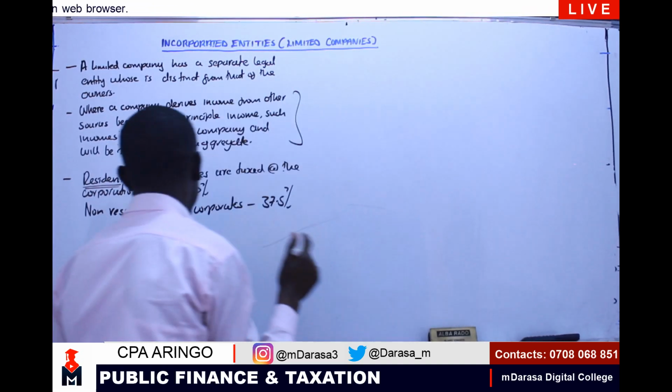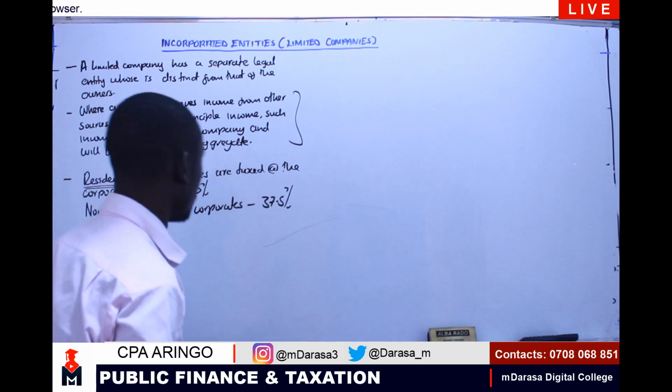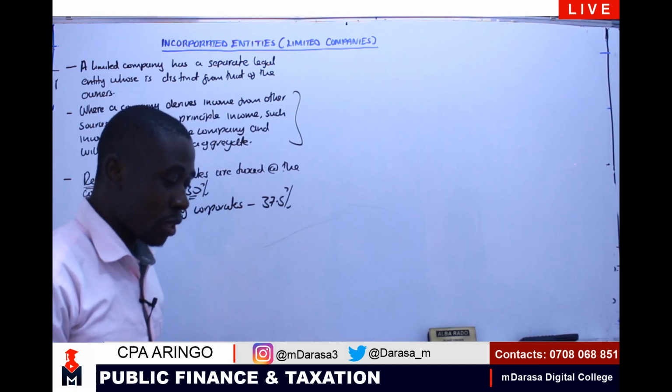And remember, this is what is being applied. But of course, with this pandemic, with Corona, we now term them as Corona rates. Remember, the corporation tax rate is 25%. But that one is practical.